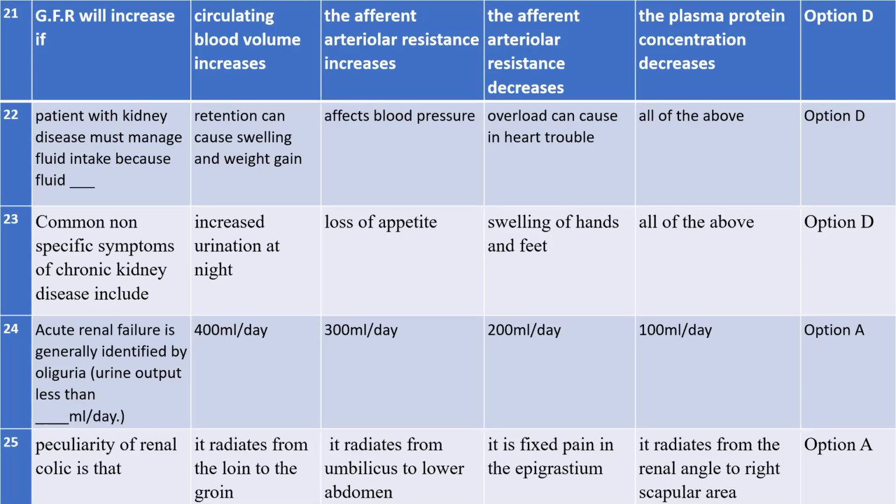So what symptoms do we find in chronic kidney disease? Will there be increased urination at night? I think I already explained this. Will there be increased urination at night with chronic kidney disease? Yes or no? Yes, ma'am. Okay. Will there be loss of appetite?